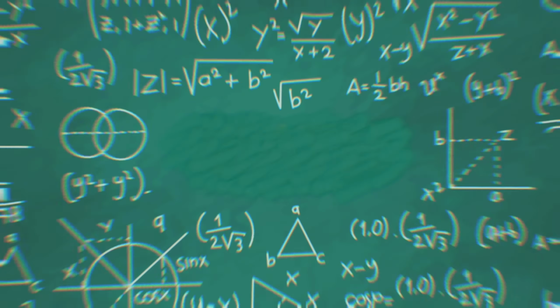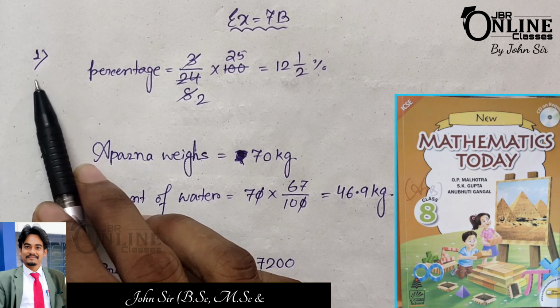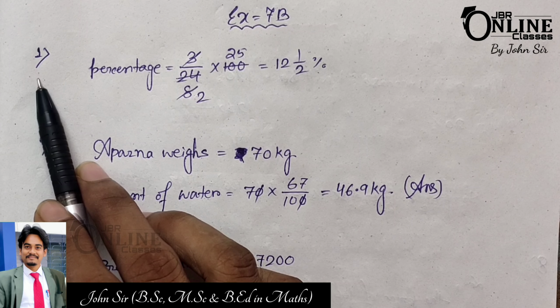Hello everyone, so today I am going to start exercise 7b from the book of Enchant. Here number 1: what percent of a day is the time duration of 3 hours? In a day, that means 24 hours. So 3 hours out of 24 hours, so 3 by 24 into 100, and that equals 12 whole 1 by 2%.